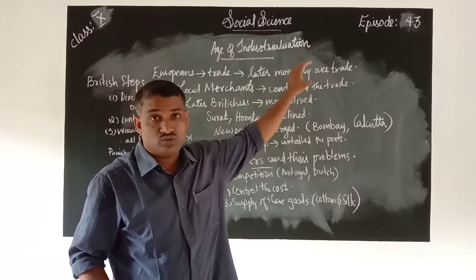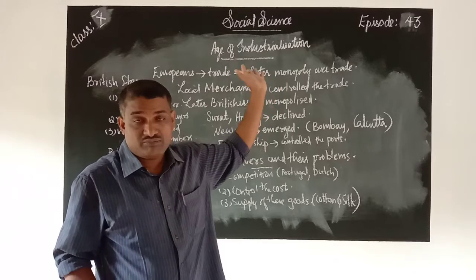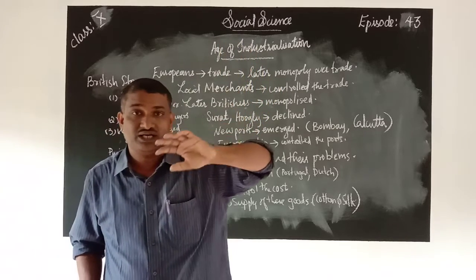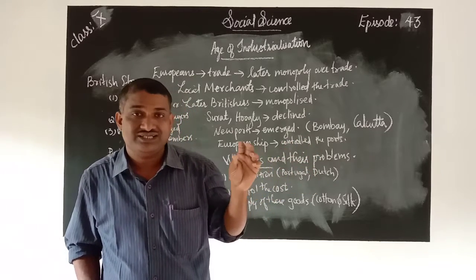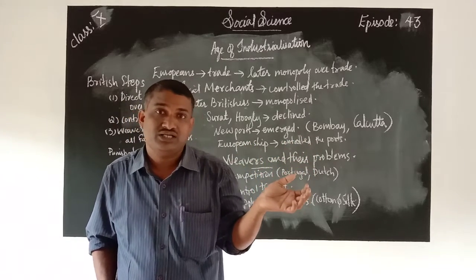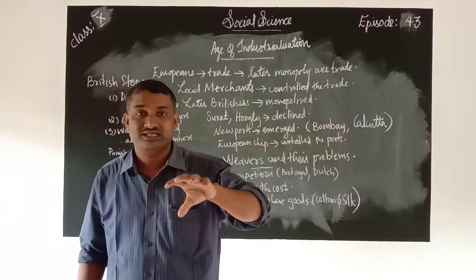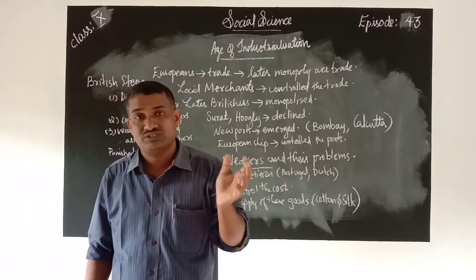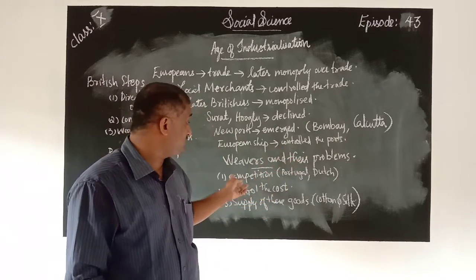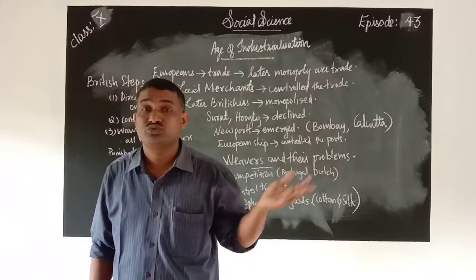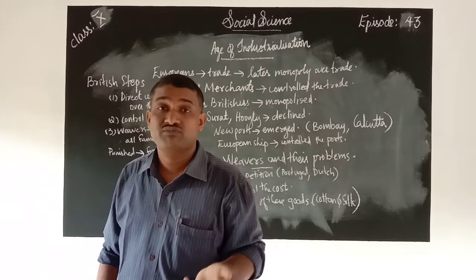I am going to conclude my words. So listen, in this lesson we discussed how the Britishers came to India, what were their aims. Later on what they did, how they established their power in India, how they became the masters of our land, how they monopolized trade in India, how they removed other foreign influences. All these things I hope that you understood. And what are the problems faced by weavers? What happened to the weavers?